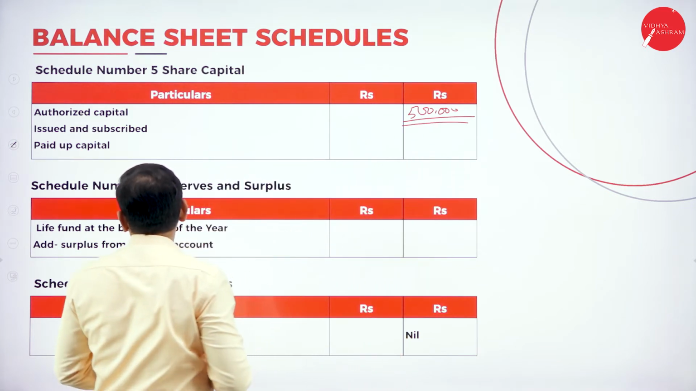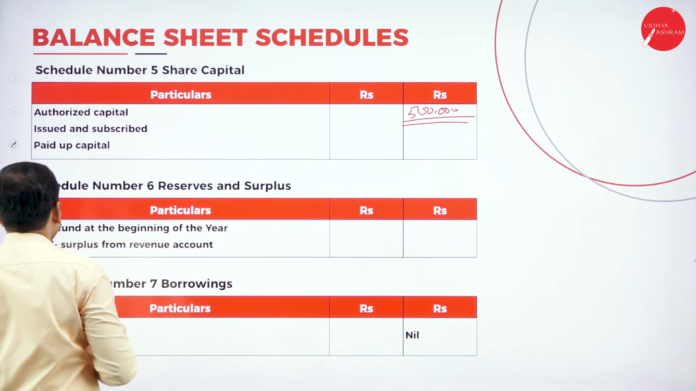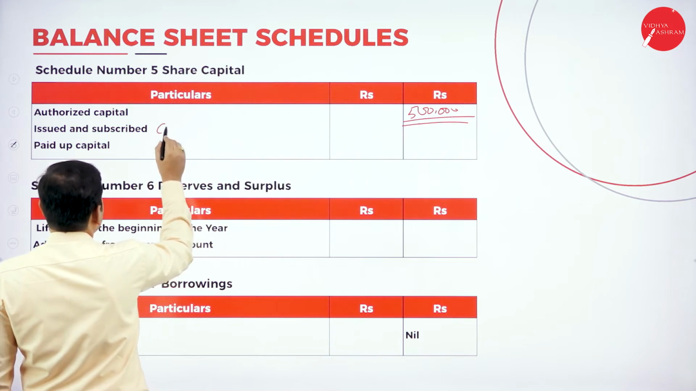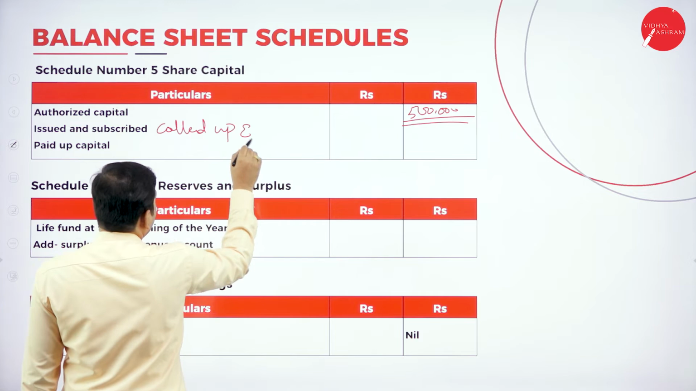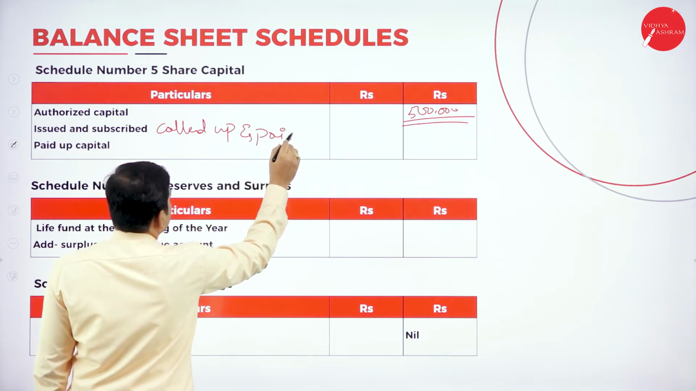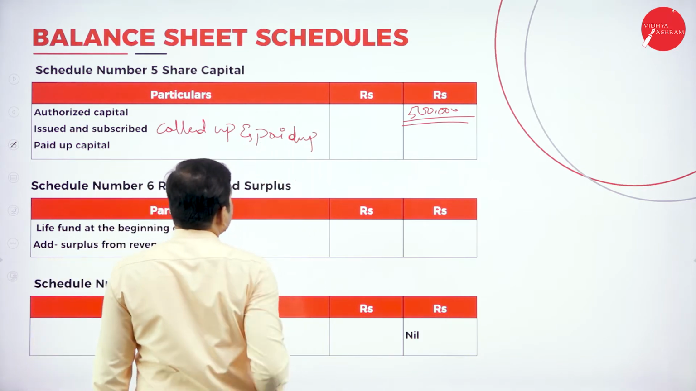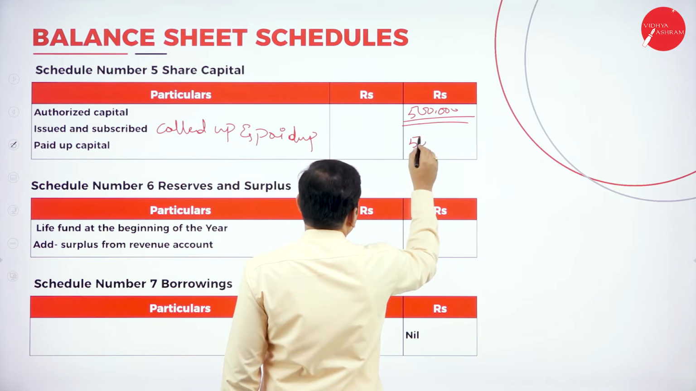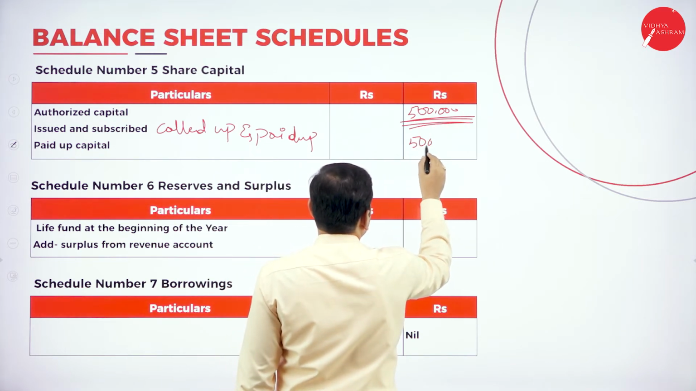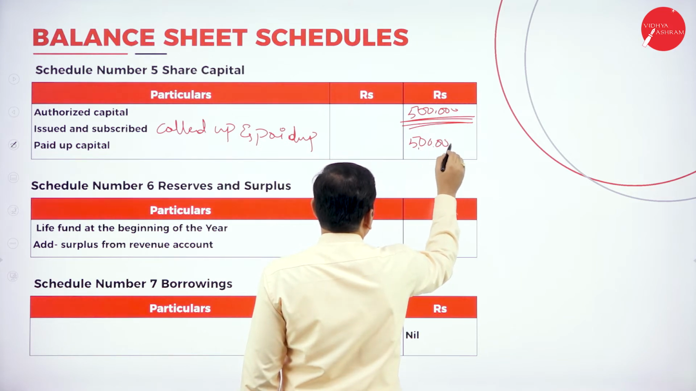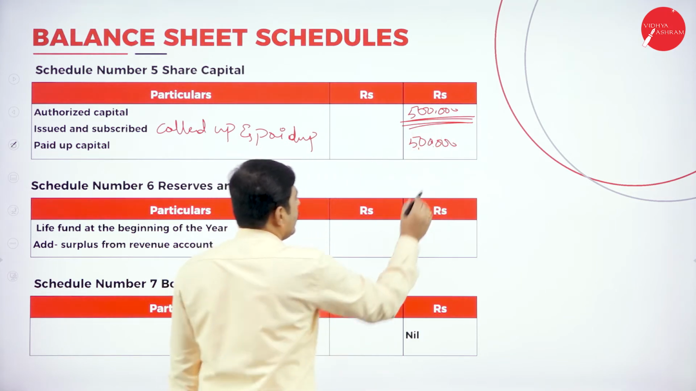Again, issued, subscribed, called up and paid up. So it is 5 lakh again. Don't add or deduct this 5 lakh, just underline it. We should consider this 5 lakh, not the authorized capital. So 5 lakh.